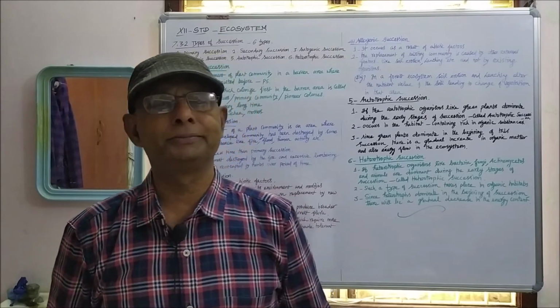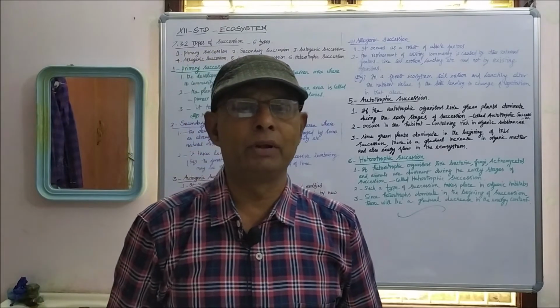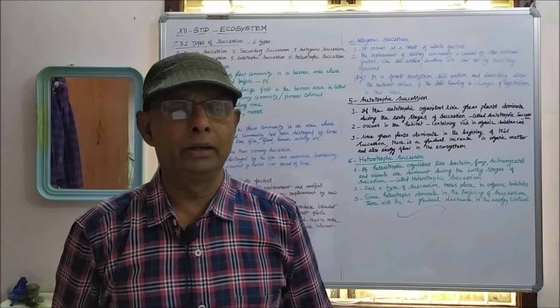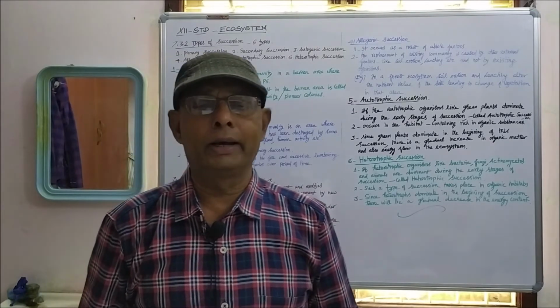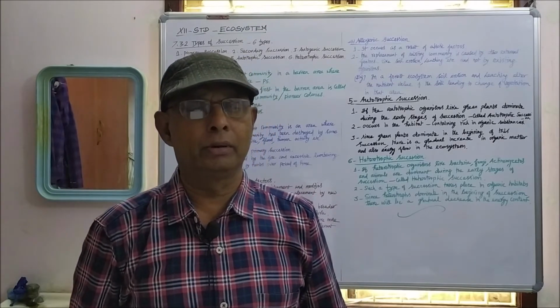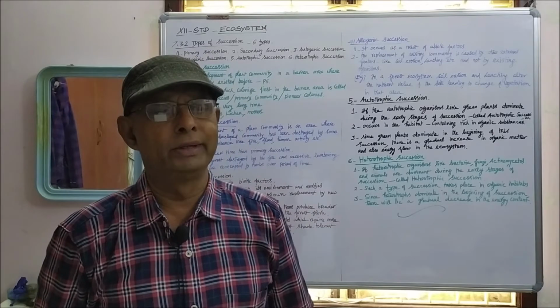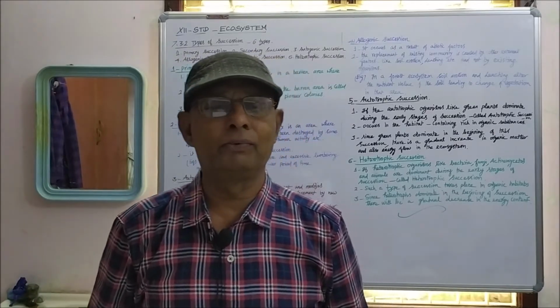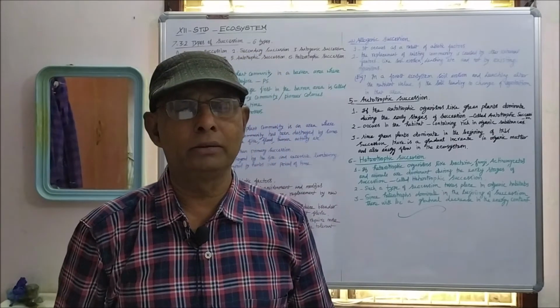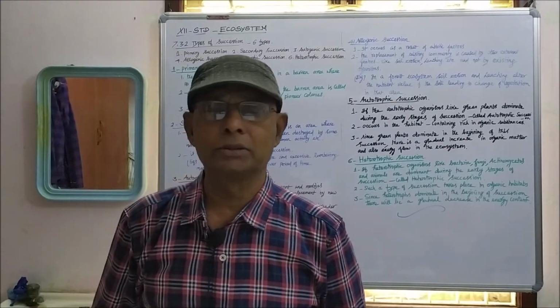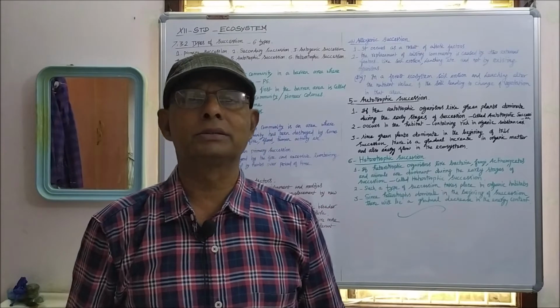Secondary succession is the development of a plant community in an area where an already developed community has been destroyed by some natural disturbances like fire, flood, human activities, etc. That is called secondary succession.